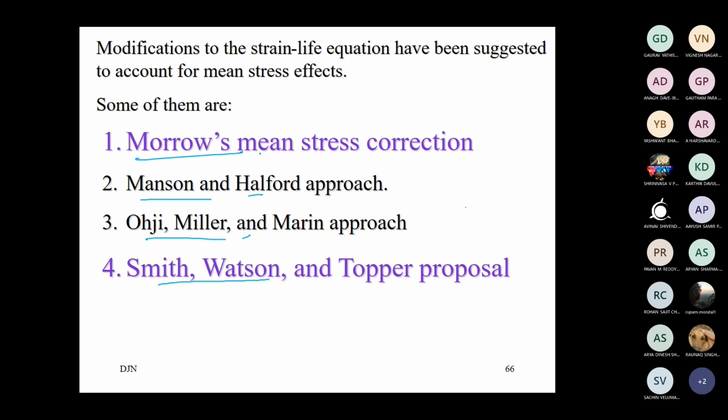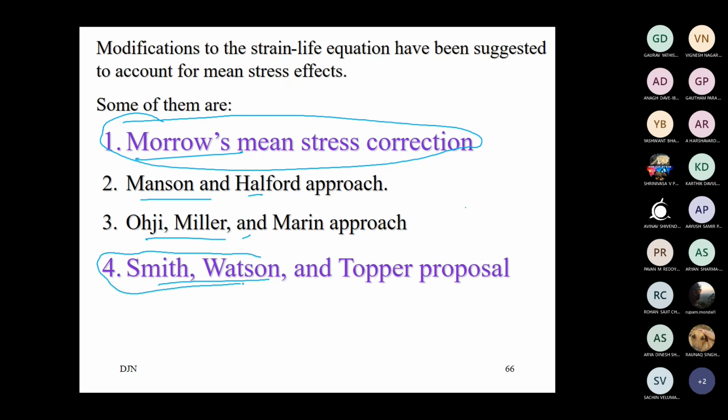Of these, only the two highlighted in blue we will see as far as your syllabus is concerned; the others are not quite often used. I will only highlight the two models: Morrow's mean stress correction criteria and the Smith-Watson relation.